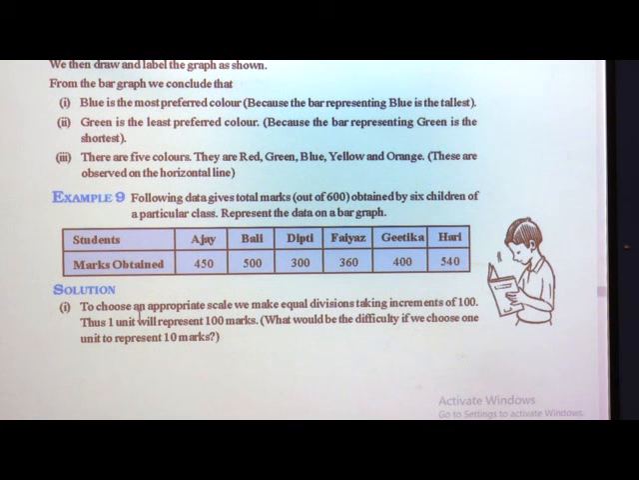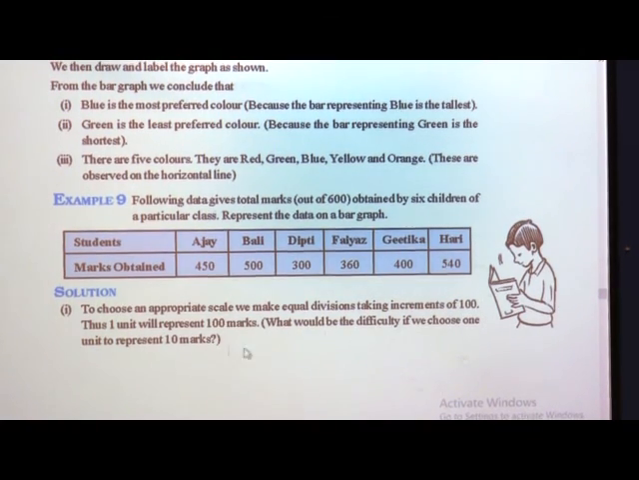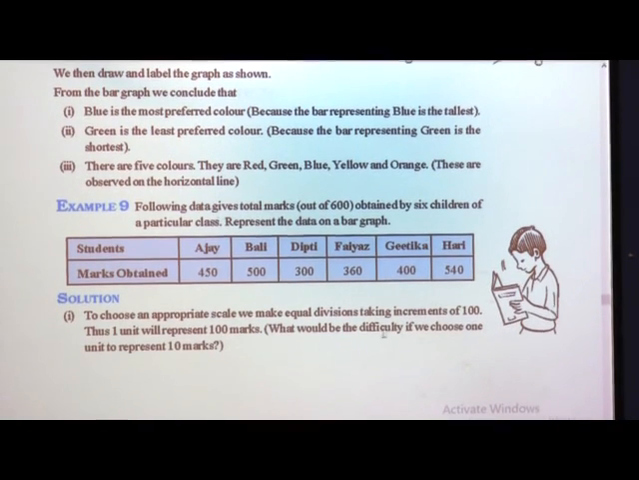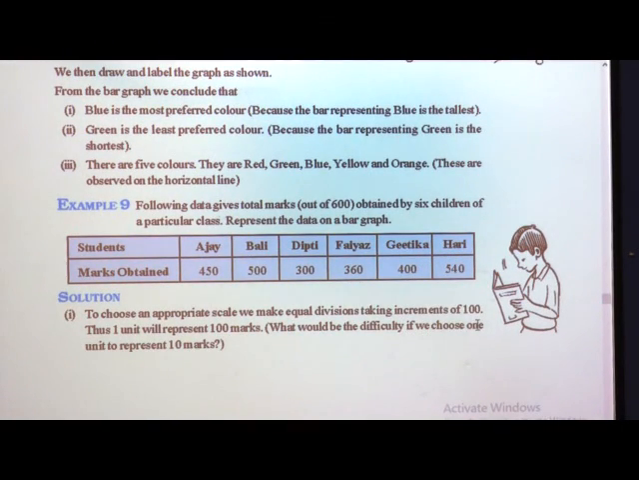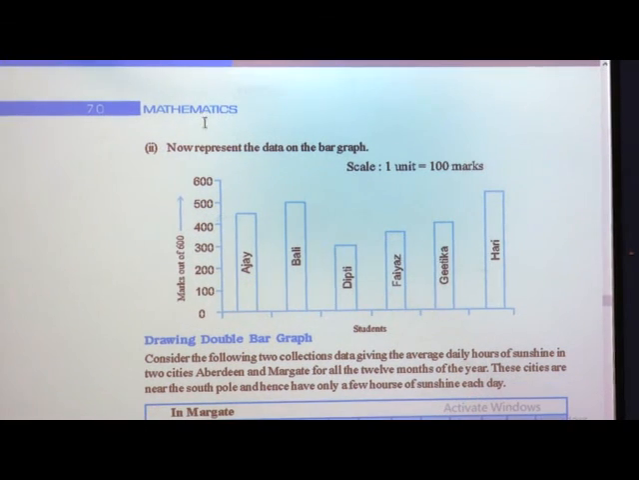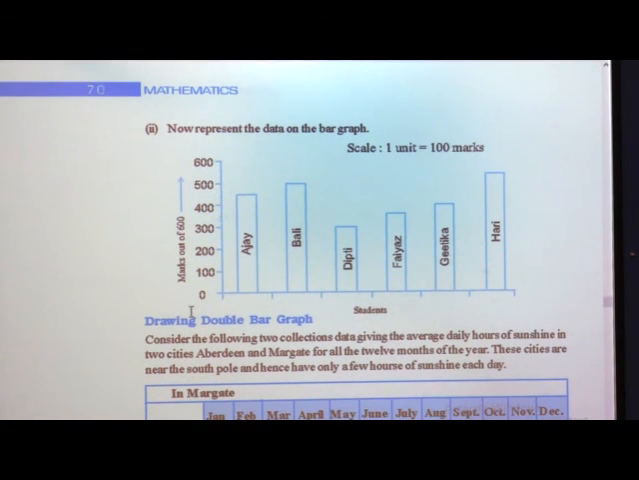To choose an appropriate scale, we make equal divisions, such that 1 unit will represent 100 marks. What would be the difficulty if we choose 1 unit as 10? Because if we use 10, we are unable to fit all the units on a vertical line. So, we are using 100 here, 0 to 100 marks, that is 1 unit is equal to 100 marks.